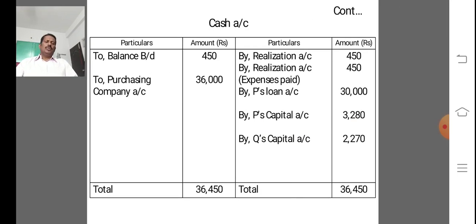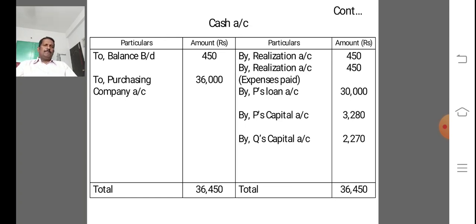Next. So finally we prepare the cash account. Cash or bank account is opened to record all cash receipts and all cash payments. Generally, payments will be equal to receipts. So first, we are debiting the opening balance, balance brought down 450, and also we are crediting once again to realization account 450.